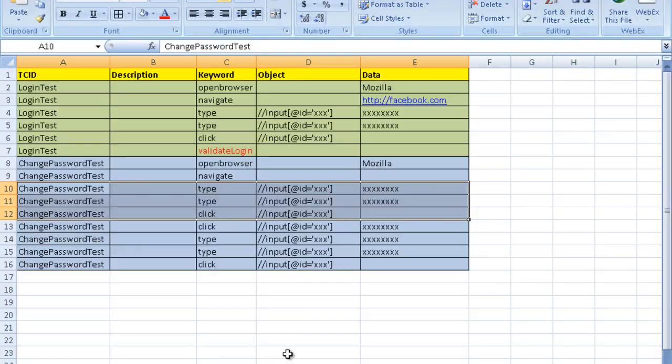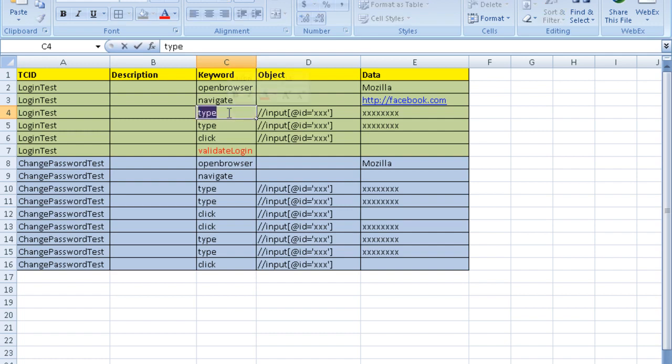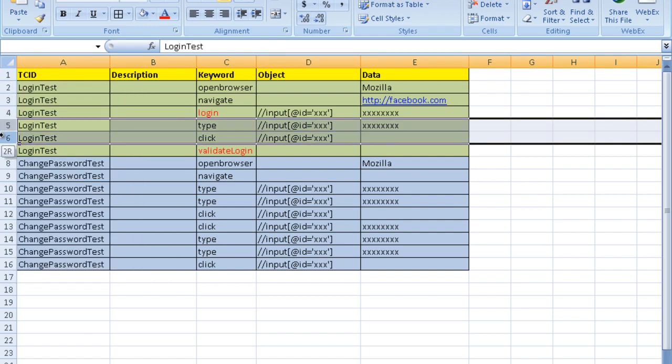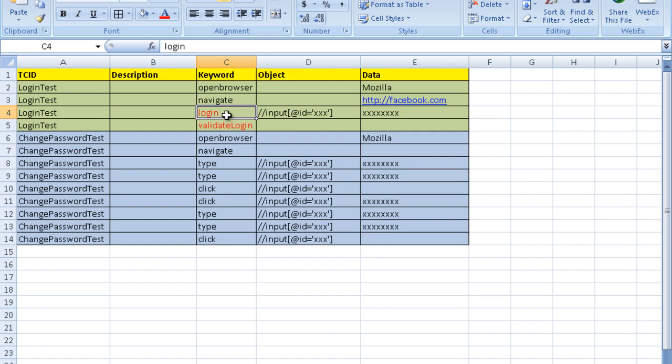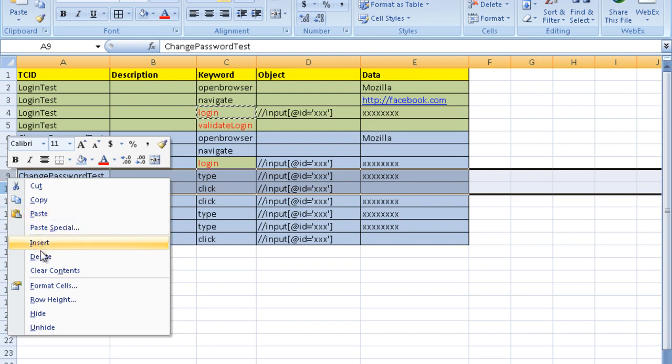Okay, right. So right now, how will you make sure that you don't have to repeat this stuff again and again? To make sure about that, you will have to make an application dependent function, a keyword like login. Okay, and you'll remove all these two lines. You make a keyword for login. The work of this keyword is to log you inside the application. So out here also you just use the login keyword, remove the other two ones.